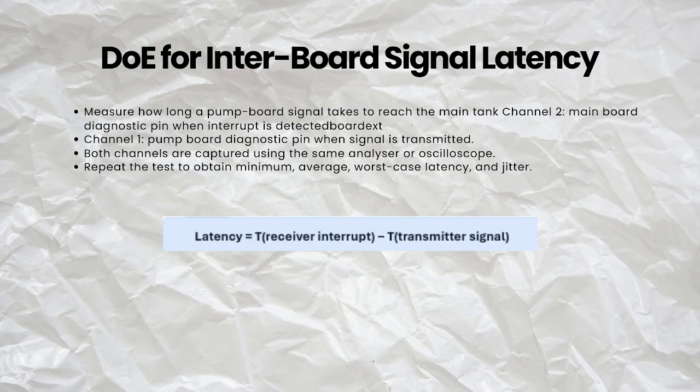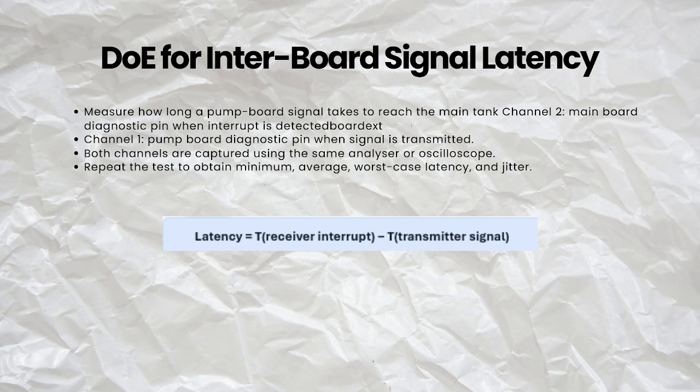Next, we measure the interboard signal latency. The purpose of this experiment is to determine how long it takes for a signal from the peripheral pump board to reach the main tank board and register as an interrupt. When the pump board transmits the signal, it also toggles a diagnostic pin. When the main board detects the interrupt, it toggles another diagnostic pin. Both pins are connected to separate channels of the same logic analyzer or oscilloscope. The interboard latency is calculated as the interrupt detection time minus the signal transmission time.